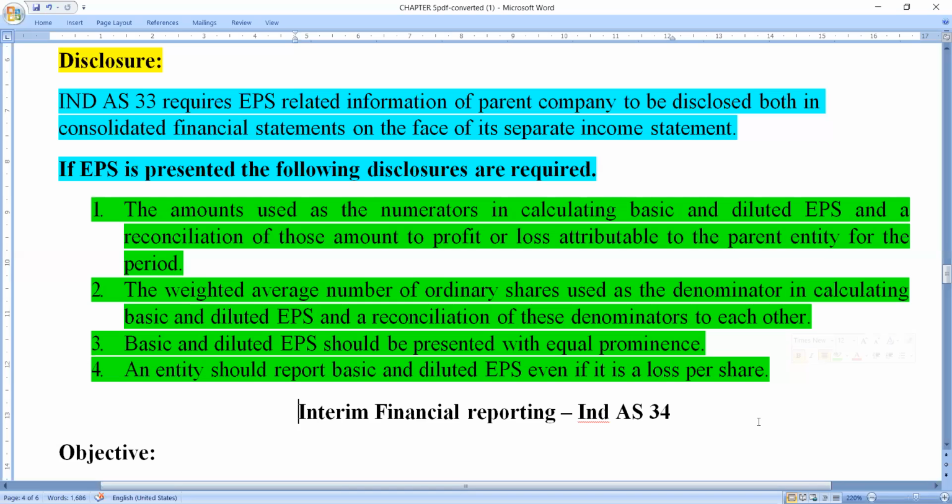If they made it, how many times are they going to issue the shares? So we are going to consolidate it and make it an average. We consider both and make it an average. That is what we call the weighted average number of ordinary shares.